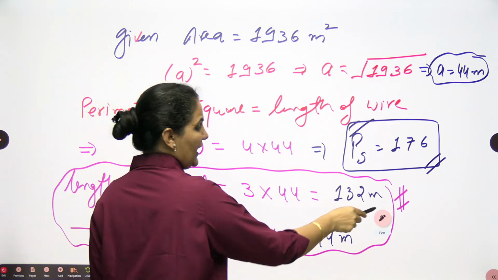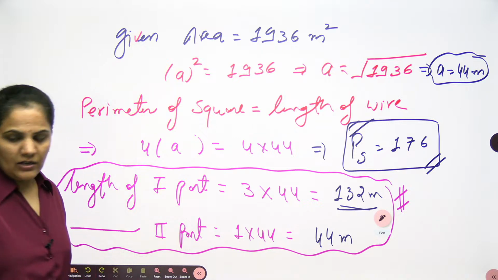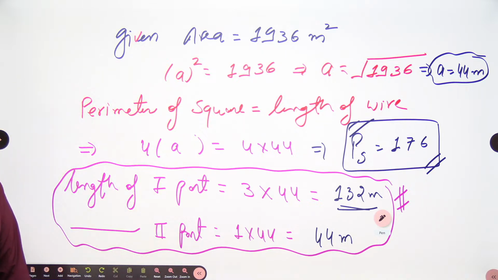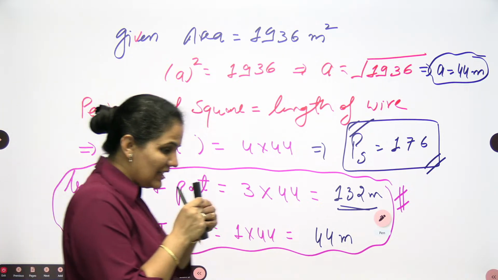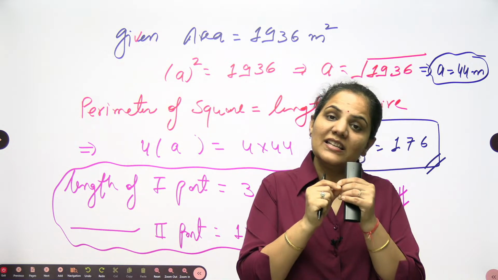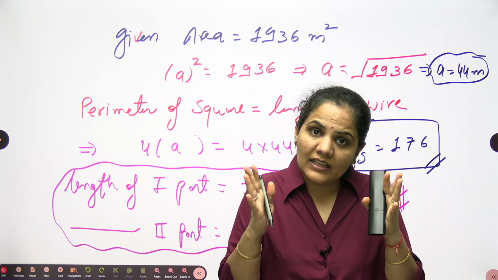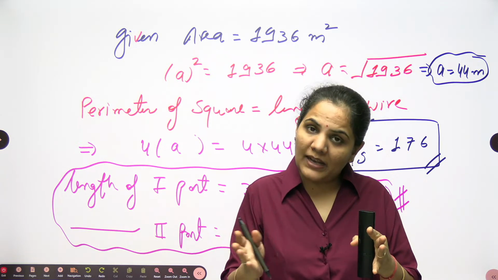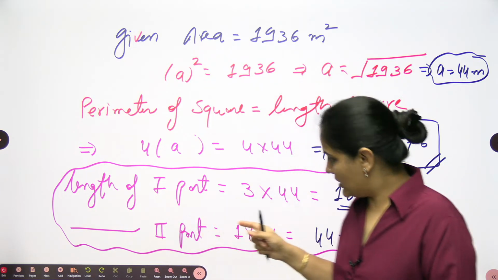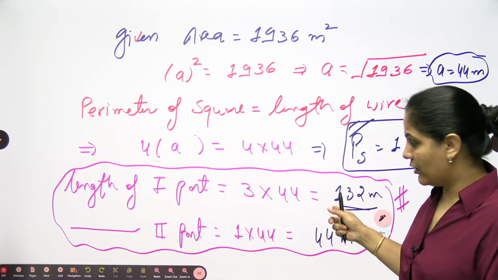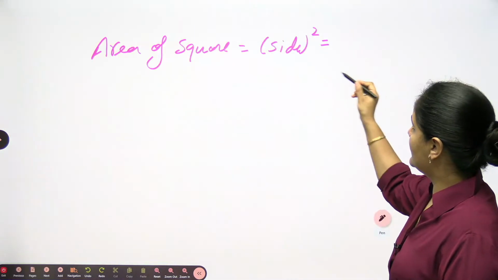Now this 132 meter is not the side. This is the length of the wire, the length of the larger part from which you are making a square. So this is not the side, but the perimeter.